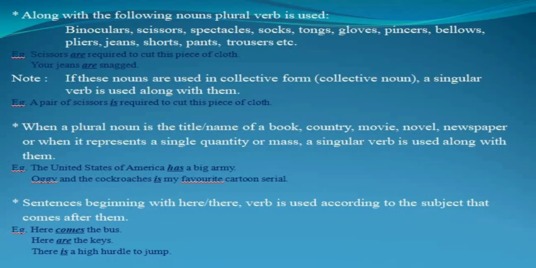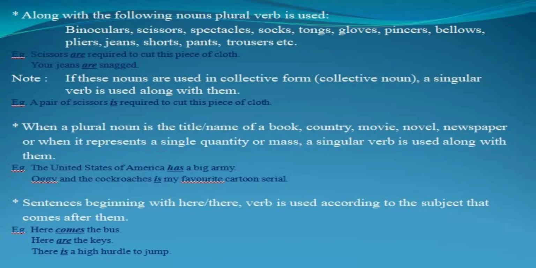Next thing is, if these nouns are used in collective form, a singular verb is used along with them. So the same thing is being said: a pair of के बाद आए यही subjects, singular verb, और simply use हो रहे हों, then plural verb. A pair of scissors is required to cut this piece of cloth.